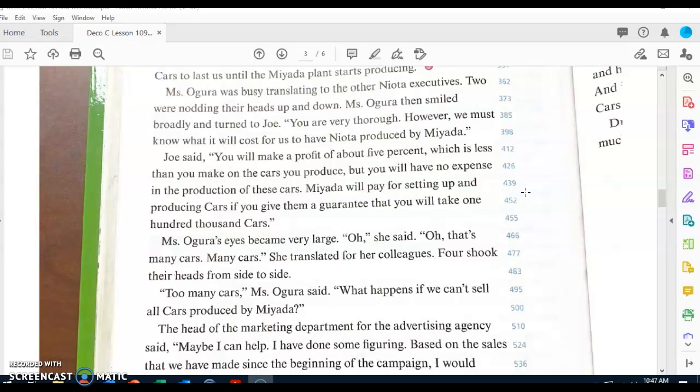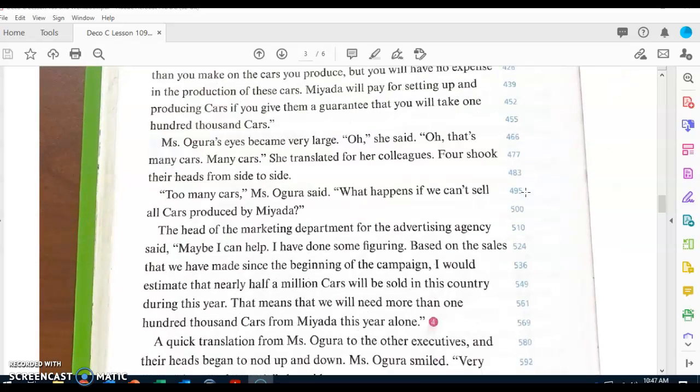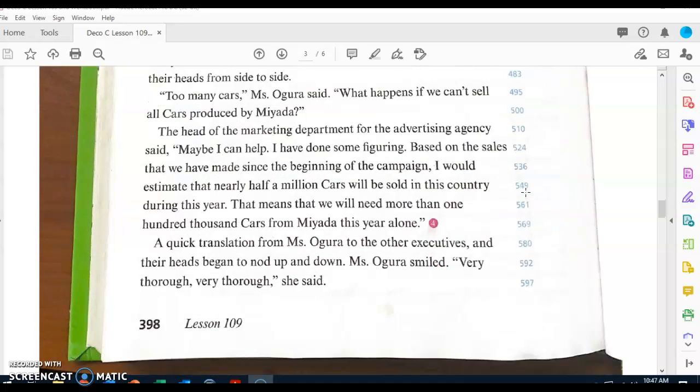"Oh," she said. "Oh, that's many cars," she translated for her colleagues. Four shook their heads from side to side. "Too many cars," Ms. Ogura said. "What happens if we can't sell all the cars produced by Miata?"